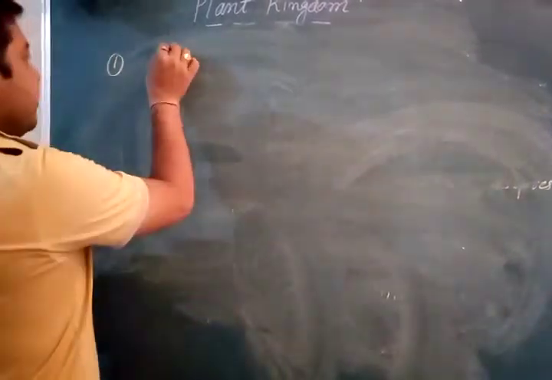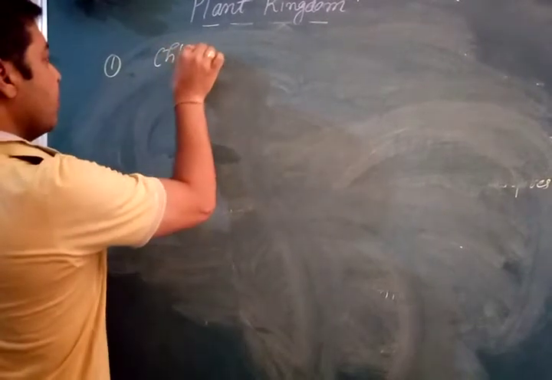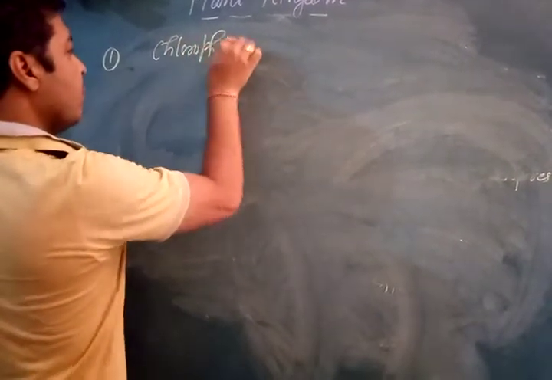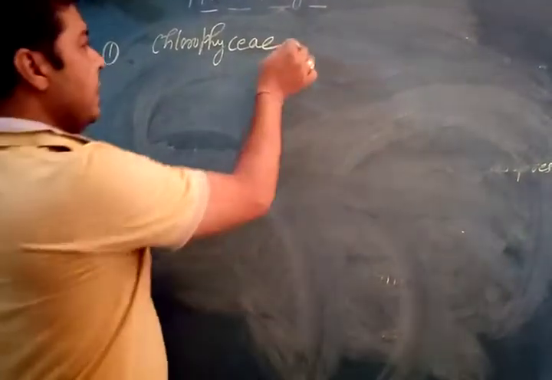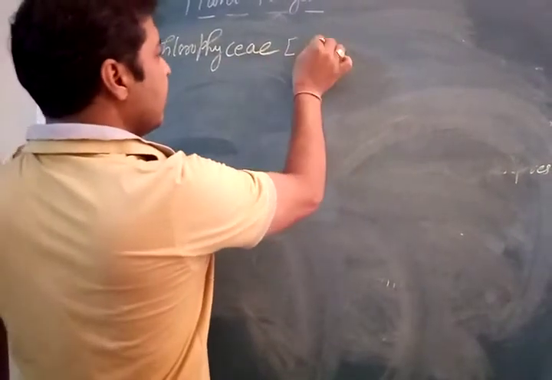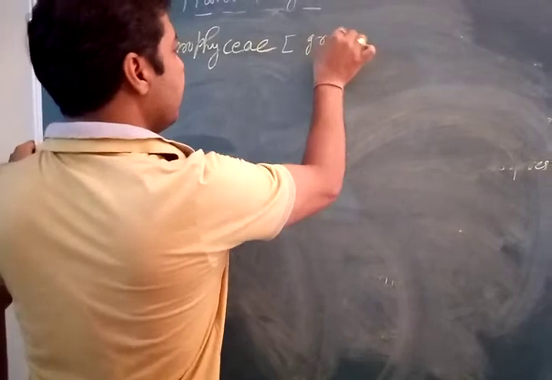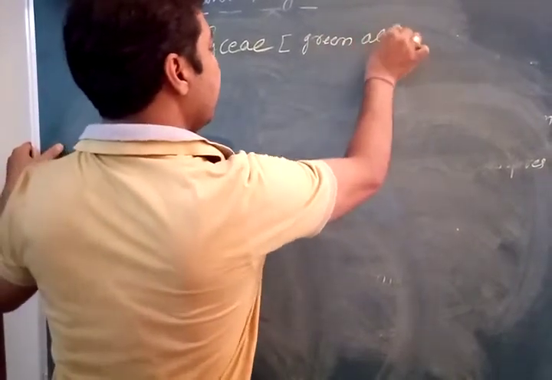If we start with the first one, Chlorophyceae, that includes the green algae.